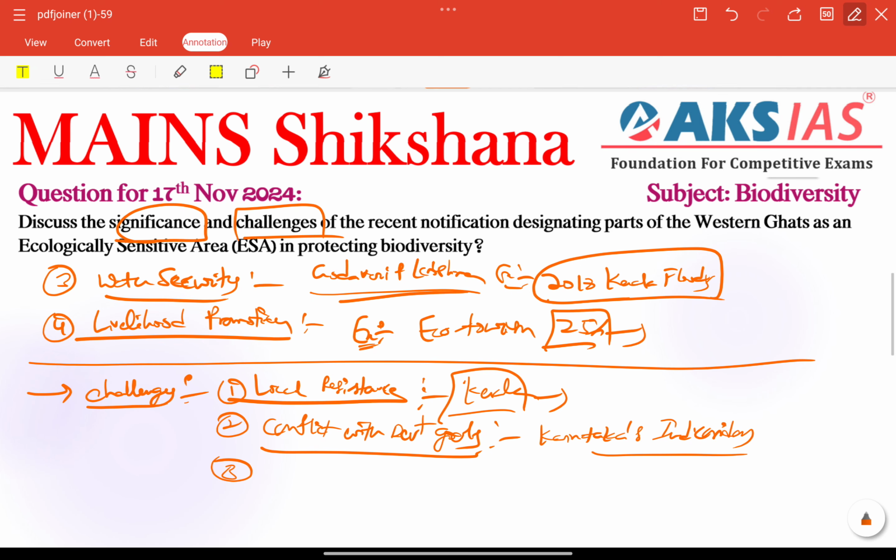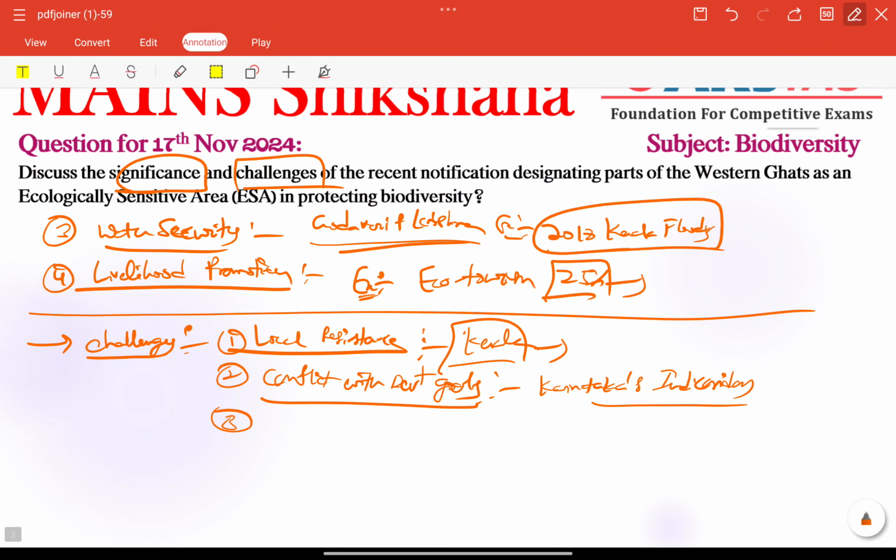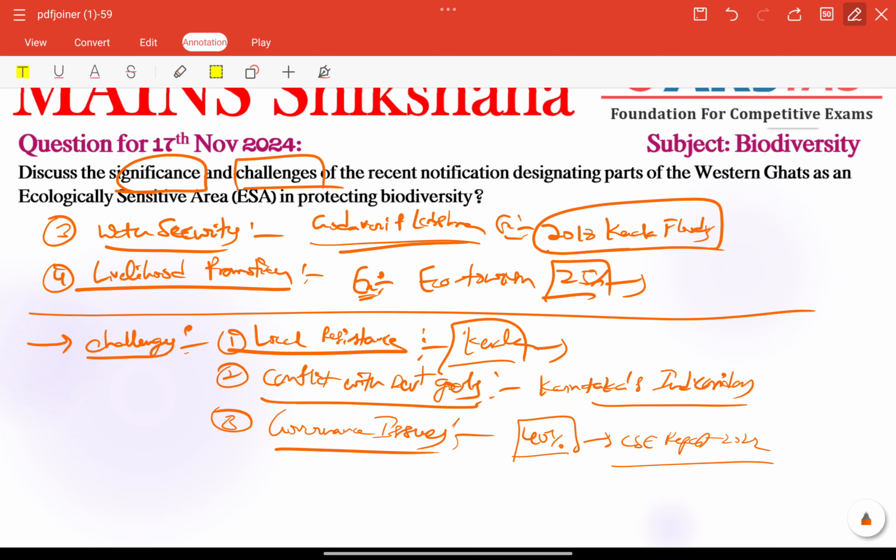So other than that, we have governance issues also. Governance issues are also a very important challenge here, right? Unregulated mining persists despite ESA rules, right? For example, here we can add 40% of mining in ESA zones is illegal according to the CSE report, 2022. So other than that, here the fourth important thing is climate related risks.